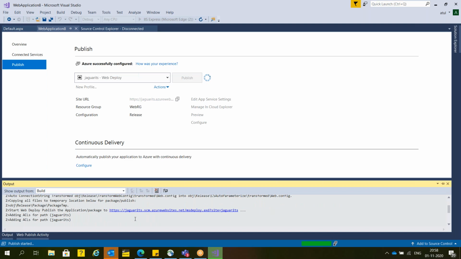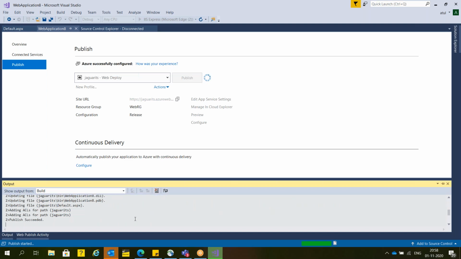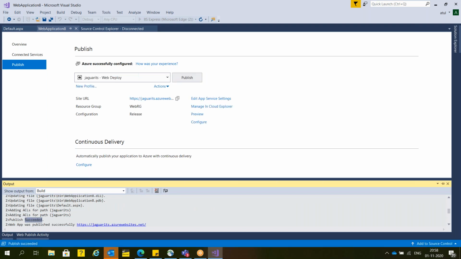The reason is Microsoft is not going to transfer everything, only the change set. So you have published successfully. Suppose the size of your project is 100 MB, or 1 GB, or 1 terabyte. If you have made changes in only 1 MB, they will transfer only this change set. They are not going to transfer the entire website. Guys, is it clear or not?